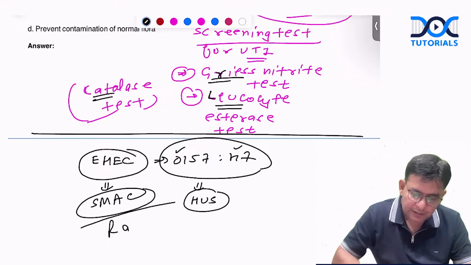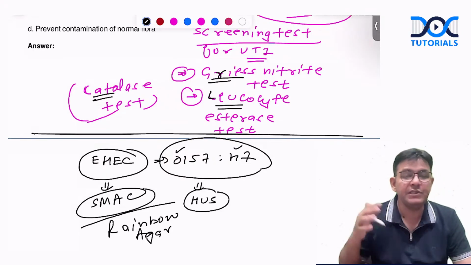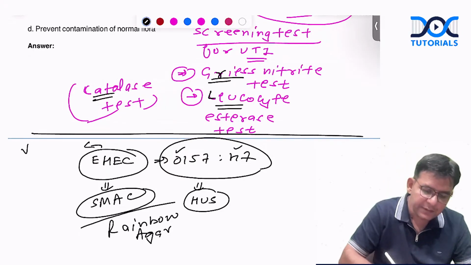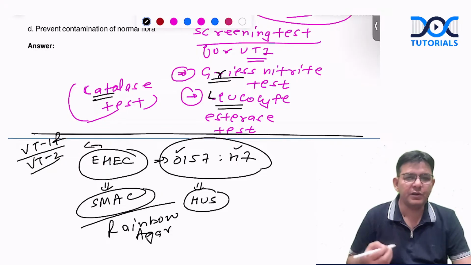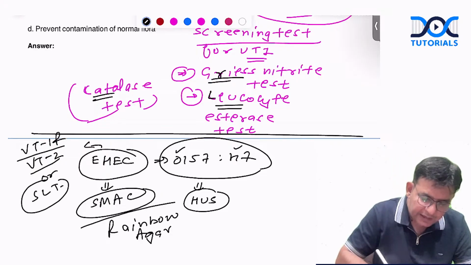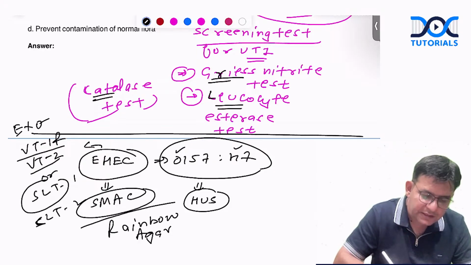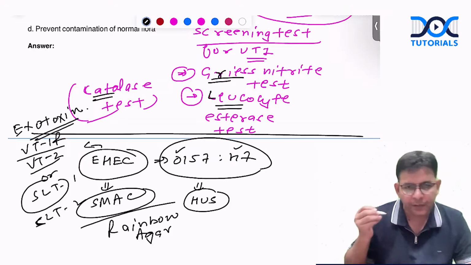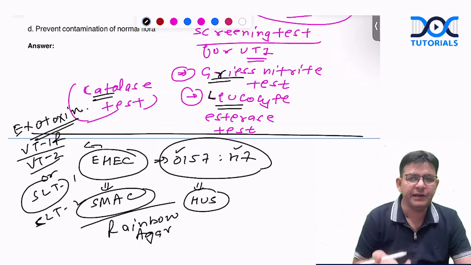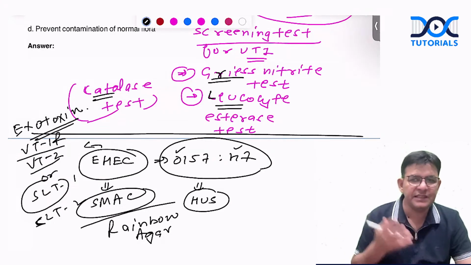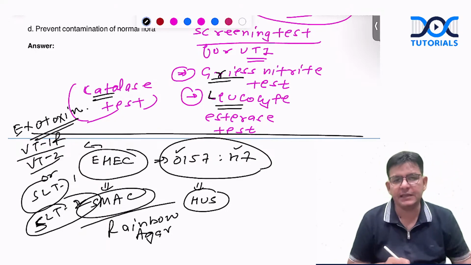The other one is Rainbow agar. And this EHEC, enterohemorrhagic E. coli, is the one which secretes particular toxins like VT1 and VT2, verotoxin 1 and verotoxin 2, also termed as Shiga-like toxin 1 and Shiga-like toxin 2. Important: it is an exotoxin. Even though EHEC is a gram-negative bacteria, it mainly secretes an exotoxin named VT.